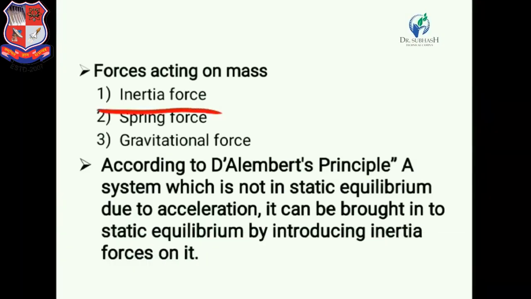The first one is the inertia force, which is always in the opposite direction to the motion of the body. The second one is the spring force, which also acts in the opposite direction to the motion of the body, and is equal to K times displacement. The third one is the gravitational force, which always acts in the downward direction and is equal to m into g, mass into gravitational acceleration.